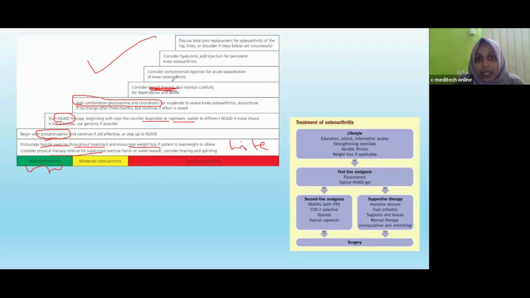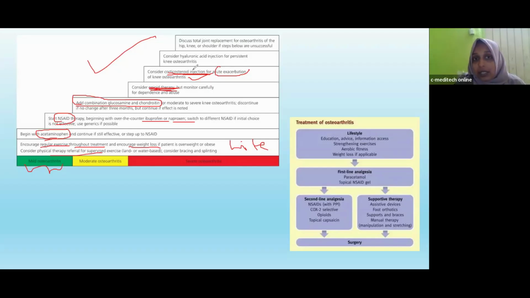Then the next option is corticosteroid injection. Corticosteroid injection can be used for acute exacerbation of knee osteoarthritis. It can be considered only for acute exacerbation, that means for temporary relief only. We cannot use corticosteroid injection continuously.